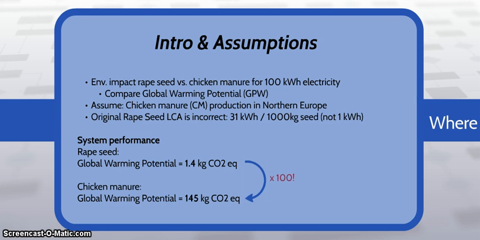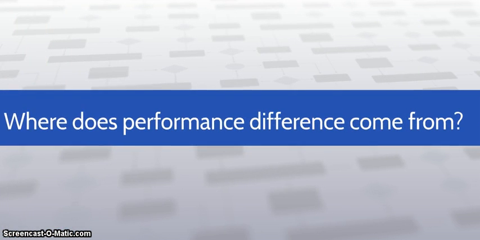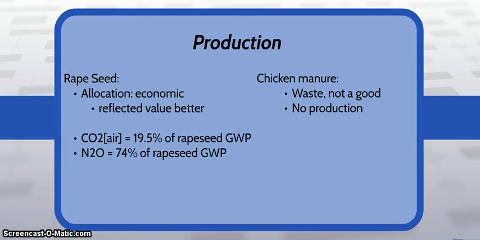As we will see, the system performance of rapeseed compared to chicken manure has a global warming potential of about 100 times higher. So of course we ask, where does this performance difference come from? Well, let us look at the processes step by step. So first, for rapeseed, we look at production. This process we've allocated economically to better reflect the value.